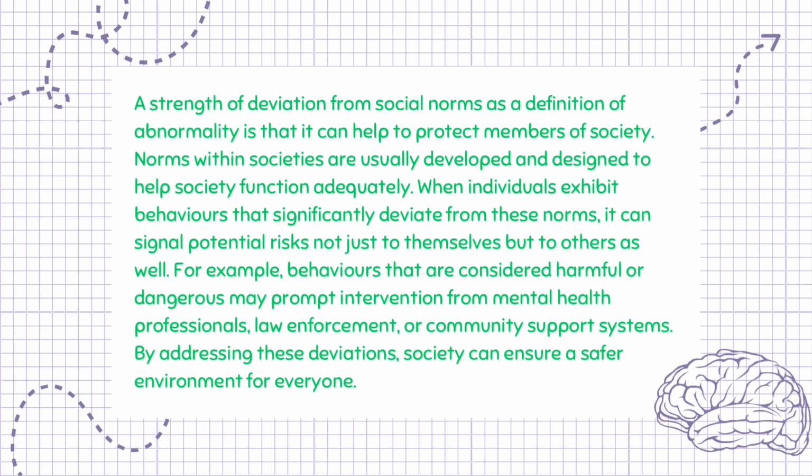A strength of deviation from social norms as a definition of abnormality is that it can help to protect members of society. Norms within societies are usually developed and designed to help society function adequately. When individuals exhibit behaviors that significantly deviate from these norms, it can signal potential risks not just to themselves but to others as well. For example, behaviors that are considered harmful or dangerous may prompt intervention from mental health professionals, law enforcement, or community support systems. By addressing these deviations, society can ensure a safer environment for everyone.